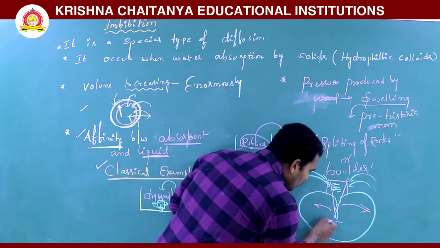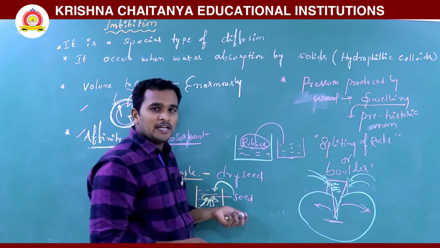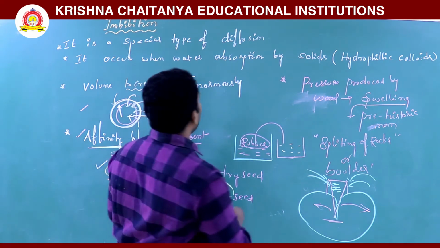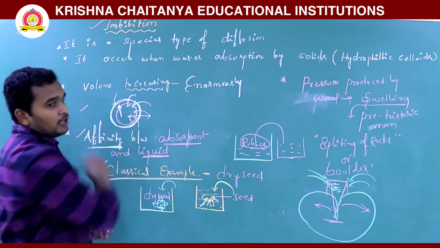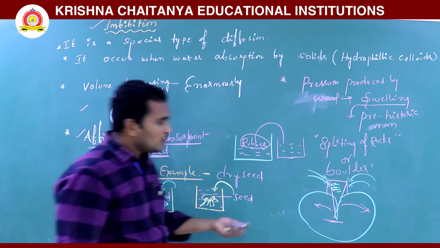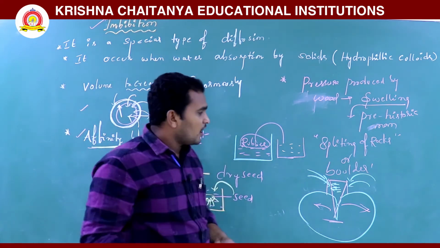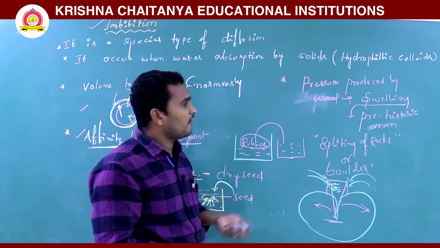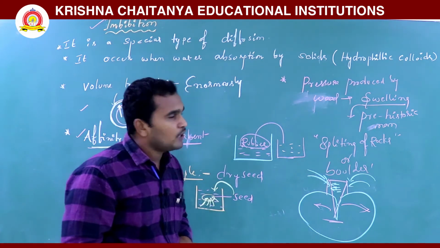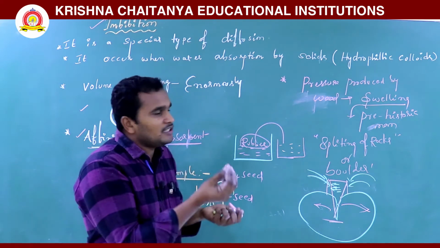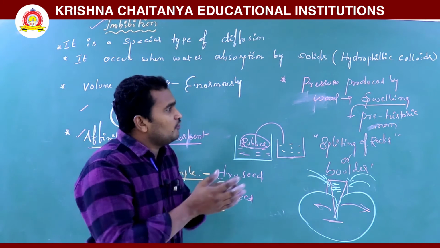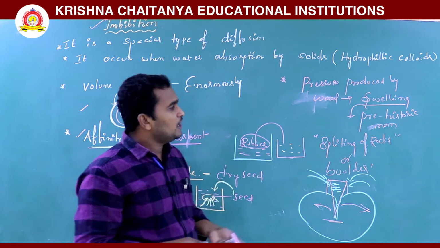So this is also used. This method was used by prehistoric man, and this is also called imbibition.